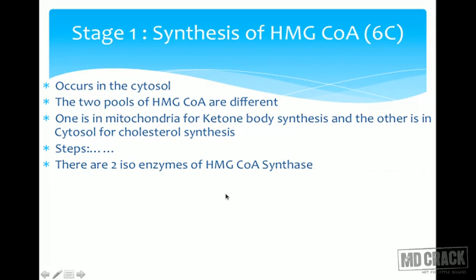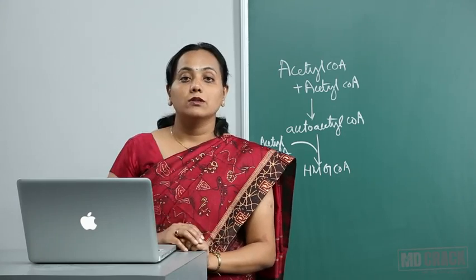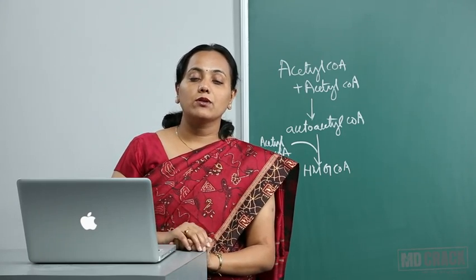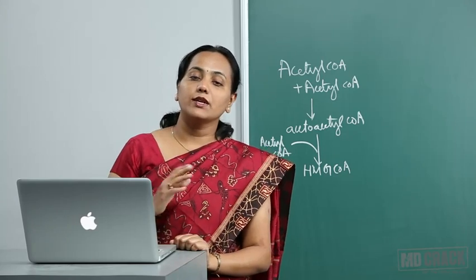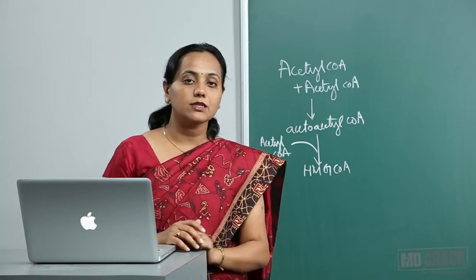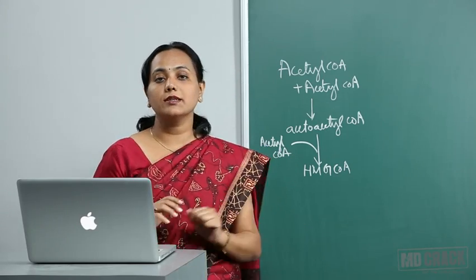Now there are 2 isoenzymes of HMG-CoA synthase also. This step requires HMG-CoA synthase, and there are 2 isoenzymes, which are different. One is in the mitochondria and the other is in the cytosol. The one in the mitochondria goes for ketone bodies and the one in the cytosol is for cholesterol synthesis.